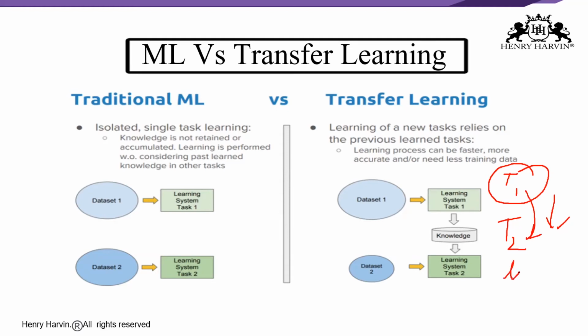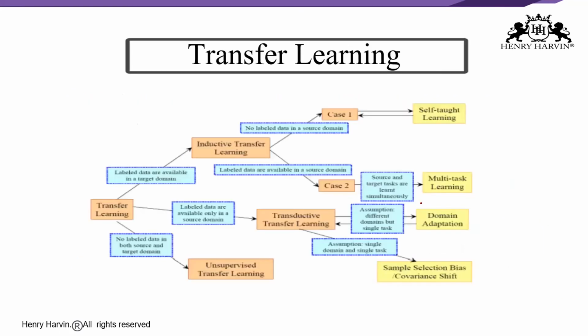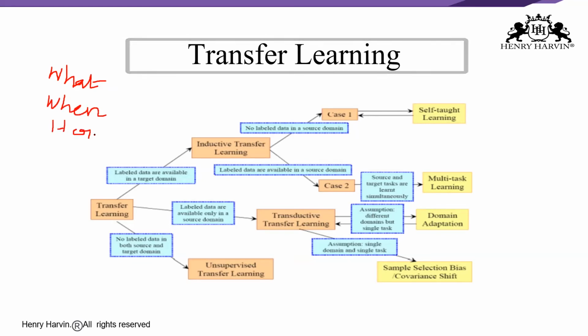Here we can have less data also, right? In the case of problems in the computer vision domain, low features such as edges, shades, corners, and intensity can be shared across the task. Also, in transfer learning we should know what we are transferring: what to transfer, when to transfer, and how to transfer.